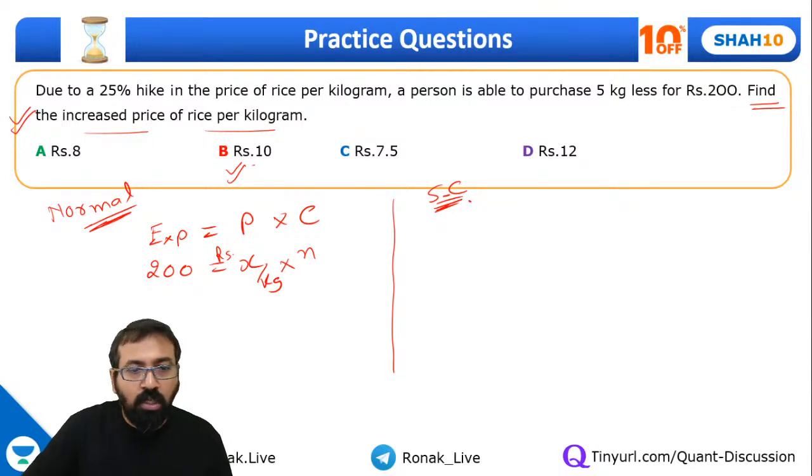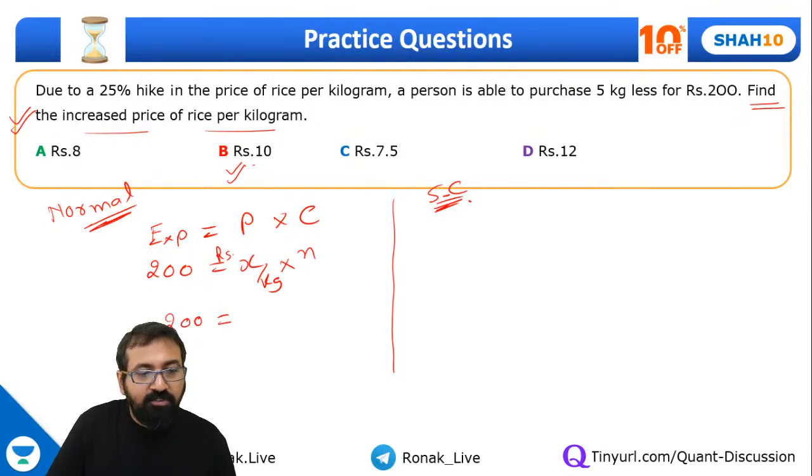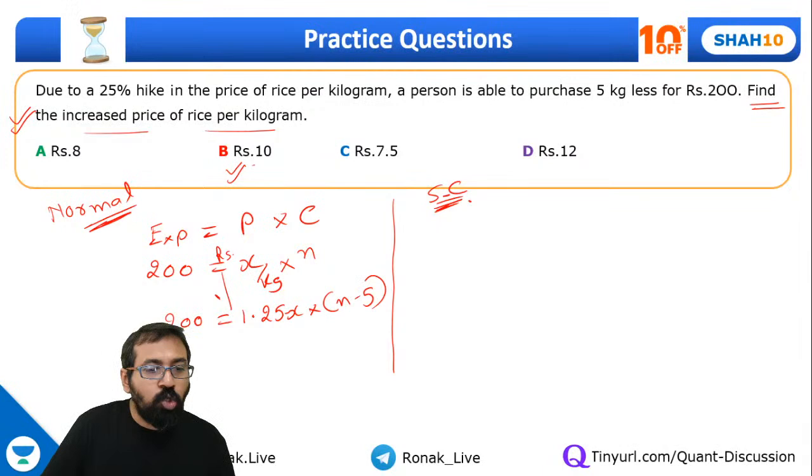Now, due to the 25% hike in price per kilogram, a person is able to purchase 5 kg less. So again, you will have to create another equation. Now 2500 is equal to 25% hike in price, meaning it has become 1.25x. So he is able to purchase 5 kg less. So this should be n minus 5 kg. Solve all these things and you will get your value. But that's too complicated. Don't do it this way.